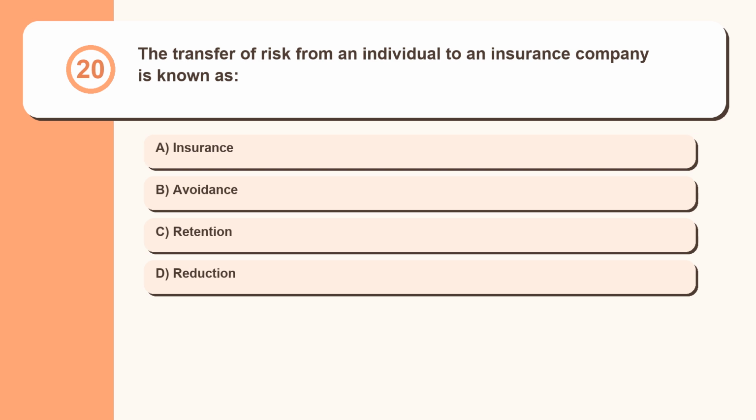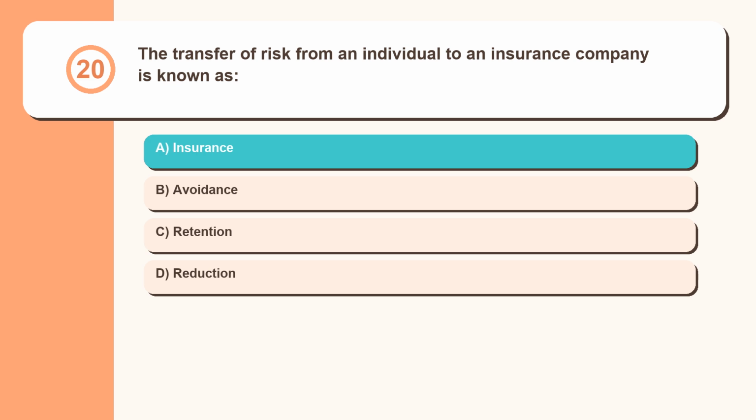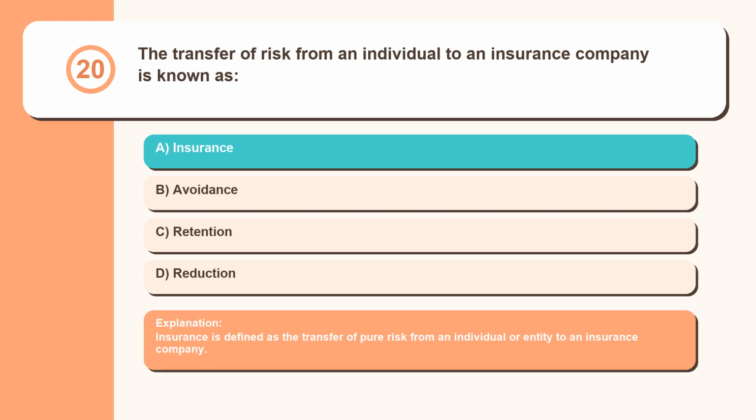Question 20. The transfer of risk from an individual to an insurance company is known as insurance, avoidance, retention, reduction. Insurance is defined as the transfer of pure risk from an individual or entity to an insurance company.